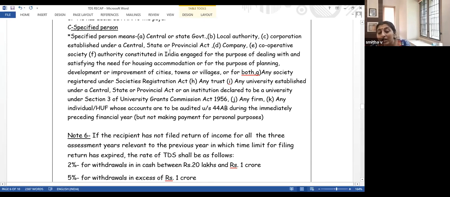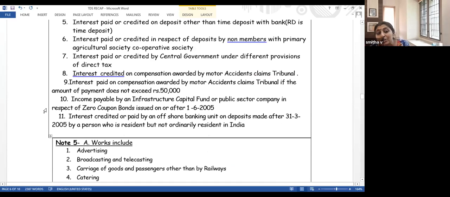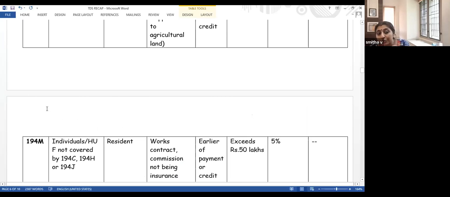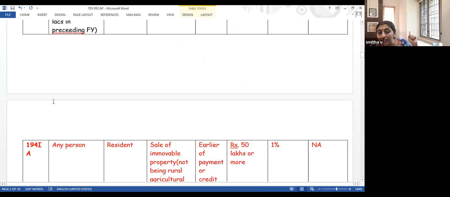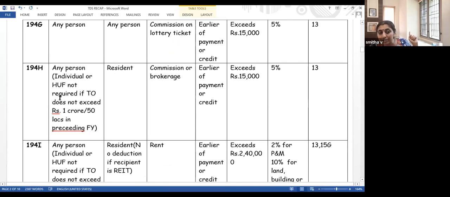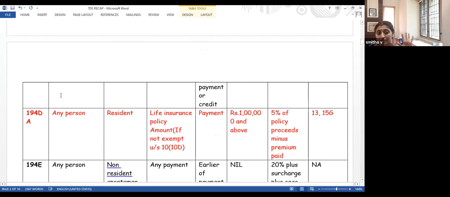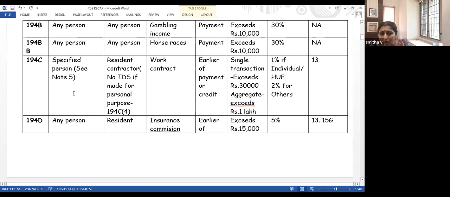I tell you, the only exception is that individual or HUF, central government, state government, local authority, corporation, anybody is a specified person. The only exception is for that individual or HUF who is not subject to the 1 crore or 50 lakh limit in the earlier financial year. Individual or HUF, if he is not covered by that limit, then he need not deduct TDS. Almost the same thing.